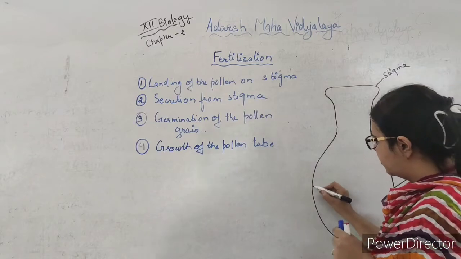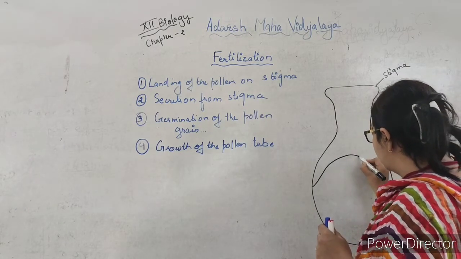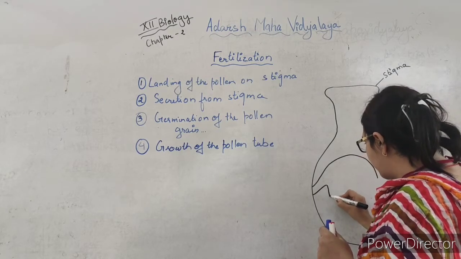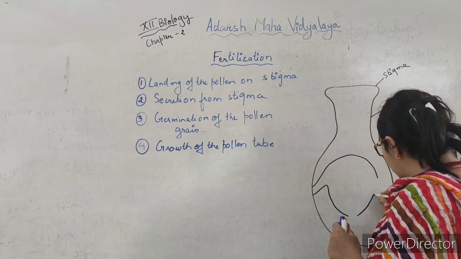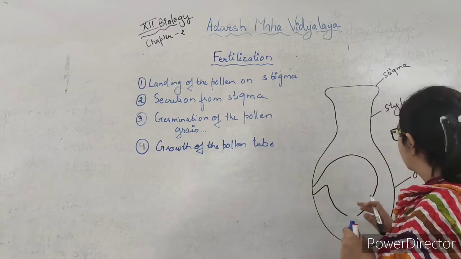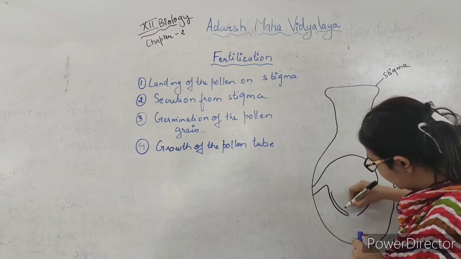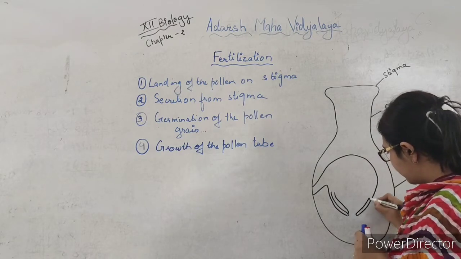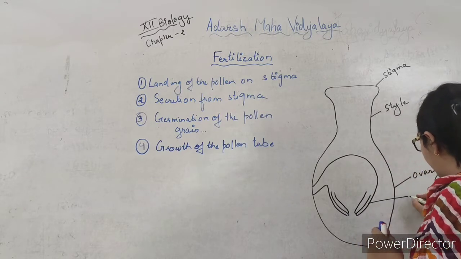Inside the ovary we have talked about the ovule. This is the ovule. We have already learned the structure of the ovule. It has protective layers, which are the integuments.